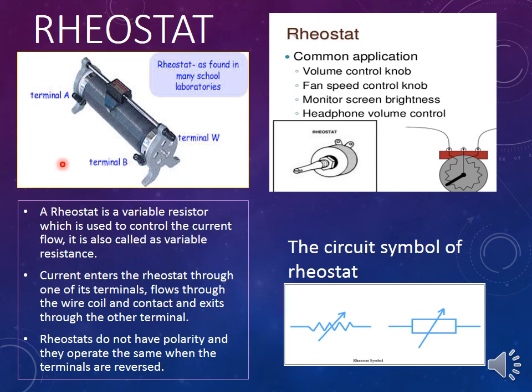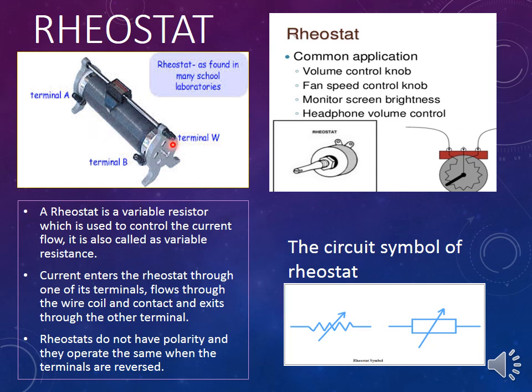And how does this work? How is it going to regulate the current? When it is connected in a circuit, the current enters through one of its terminals and it will exit through the other terminal. Here we have copper wires, all these are copper wires which are wound like this. So here you can see a slider. When you slide this, you are going to increase the resistance, and when you pull it back towards the first terminal whichever you connected, then the resistance will be less, that means current will be more. So in this way, regulation of current is possible.